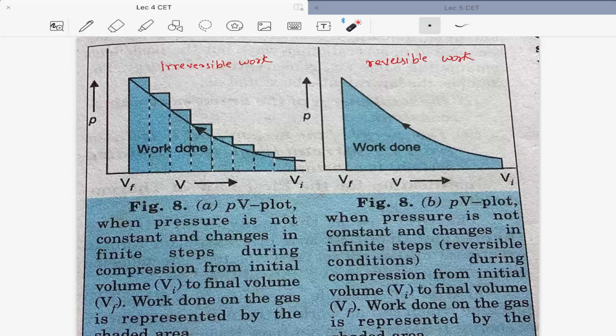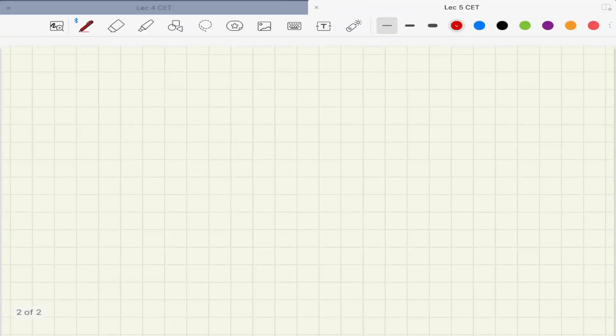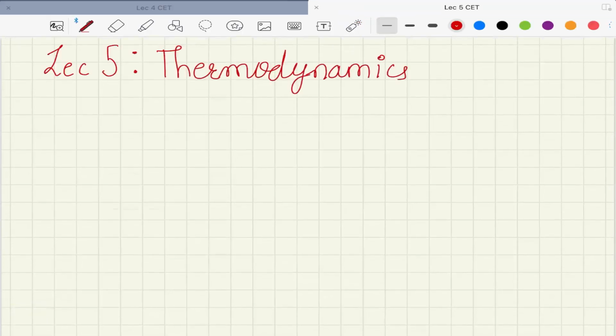So in today's class, that is in the fifth lecture, we are going to derive an expression for reversible work calculation for an isothermal process. Further, we are also going to study what free expansion is and the work done in free expansion, and then we also dive deeper into the law of conservation of energy, that is the first law of thermodynamics, and derive some expressions for work done for various other processes such as adiabatic process, isothermal process, and so on. Let us start. This is going to be the fifth lecture, thermodynamics.